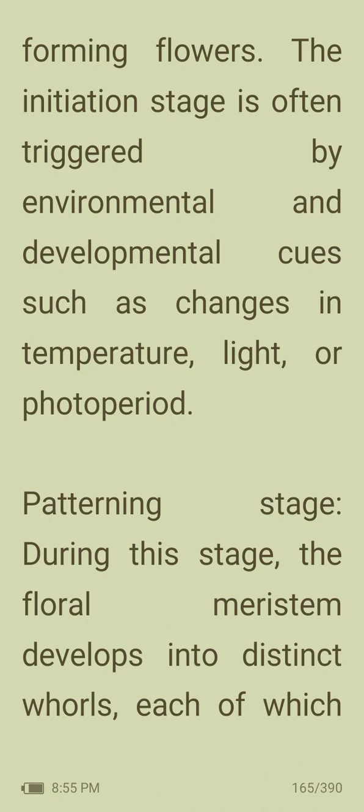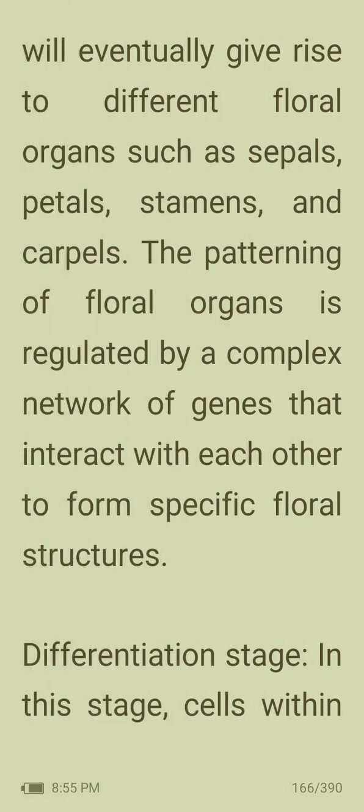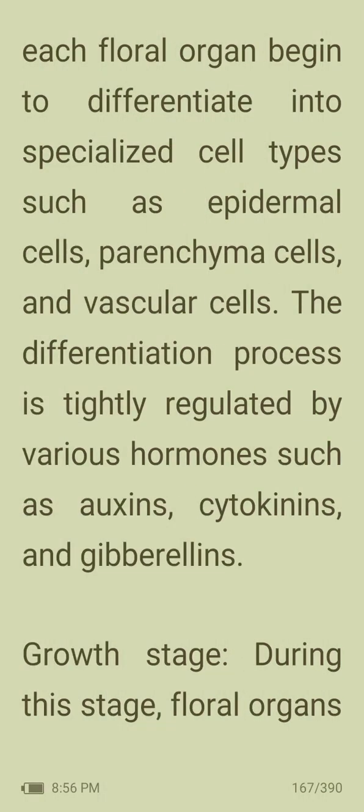Then patterning stage. During this stage, the floral meristem develops into distinct whorls, each of which will eventually give rise to different floral organs such as sepals, petals, stamens, and carpels. The patterning of floral organs is regulated by a complex network of genes that interact with each other to form specialized floral structures. Differentiation stage. In this stage, cells within each floral organ begin to differentiate into specialized cell types such as epidermal cells, parenchyma cells, and vascular cells. The differentiation process is tightly regulated by various hormones such as auxins, cytokinins, and gibberellins.